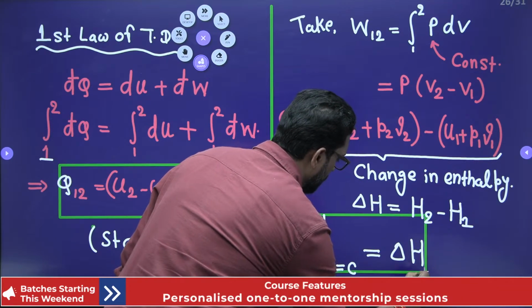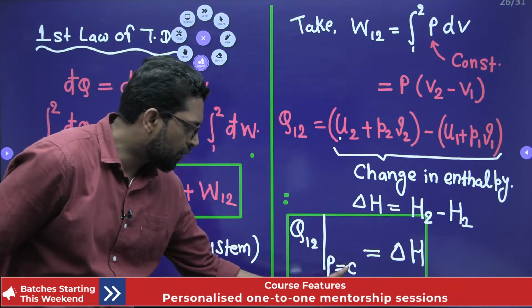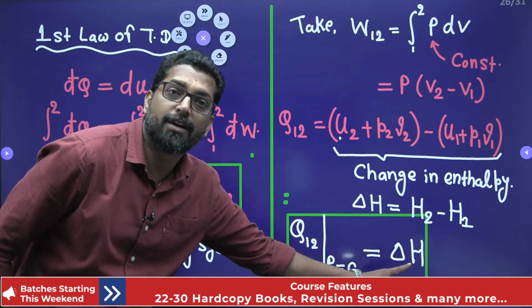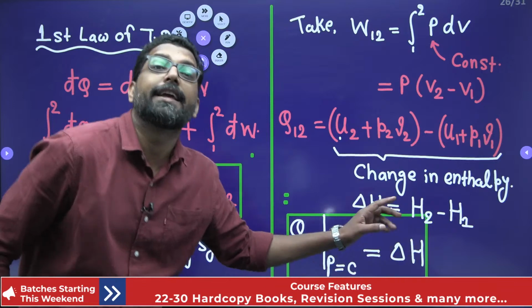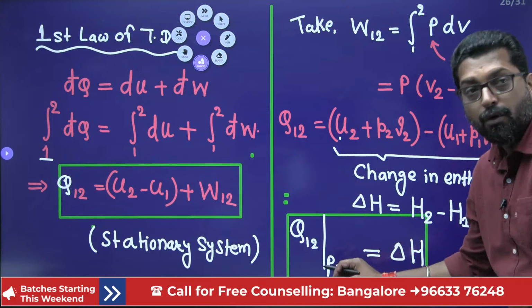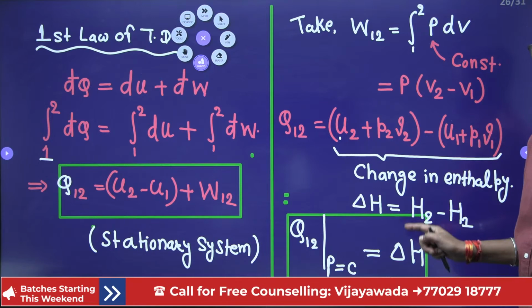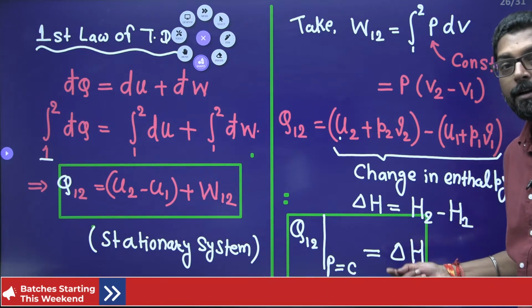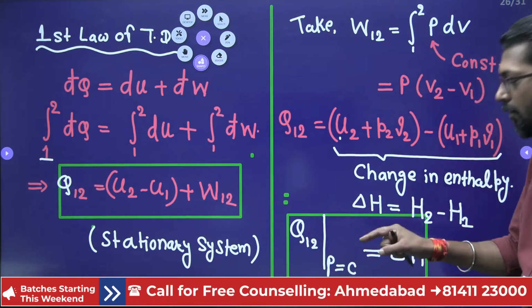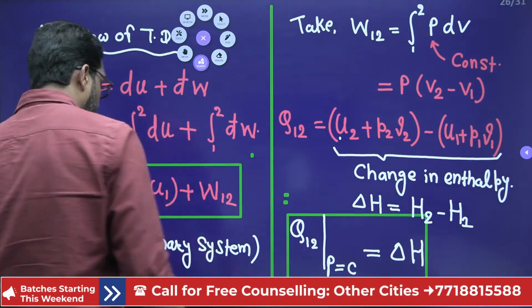See beta, heat transferred at constant pressure is equal to change in enthalpy, and that change in enthalpy H2 minus H1 is a property, so it is for any process. But the change in enthalpy is exactly equal to the heat transfer only for the constant pressure process. This is very important. I repeat, very important.